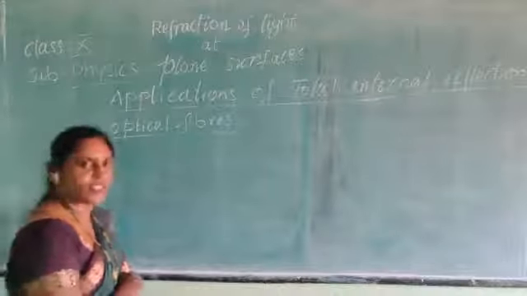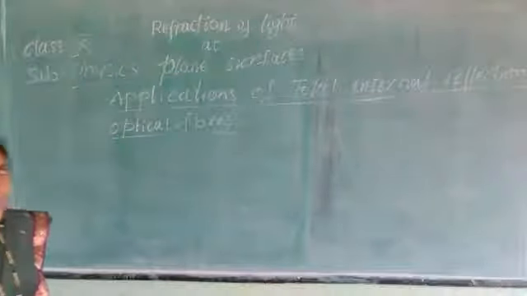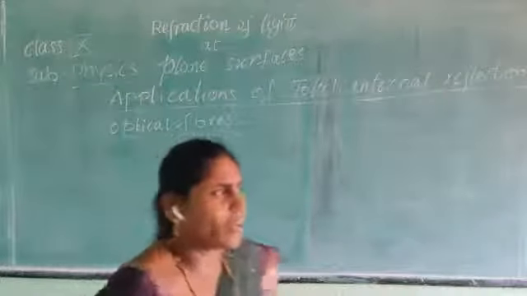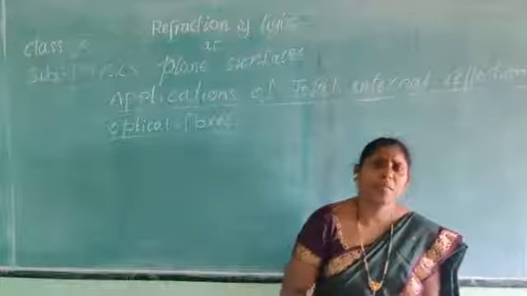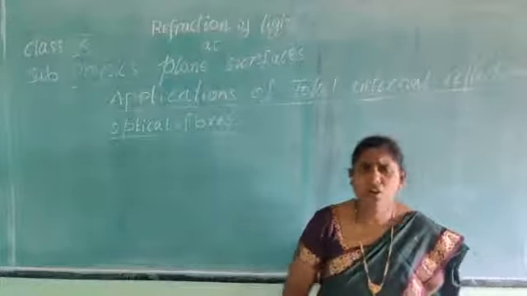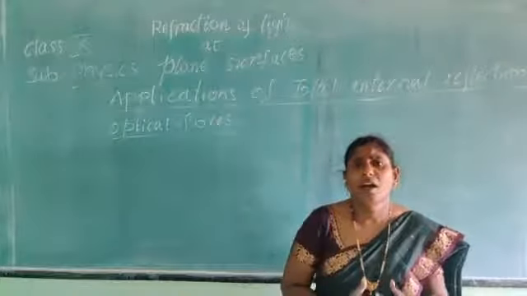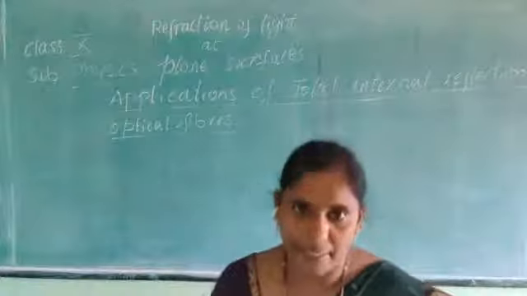Total internal reflection. The first application, before we have seen, diamond: because of high refractive index, the diamond shines brightly, and because of its low critical angle, because of so many reflections, the diamond shines brightly.